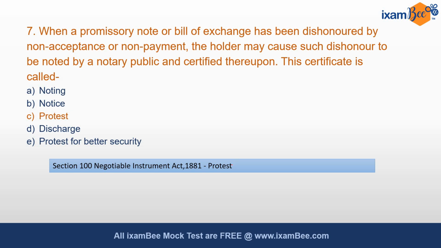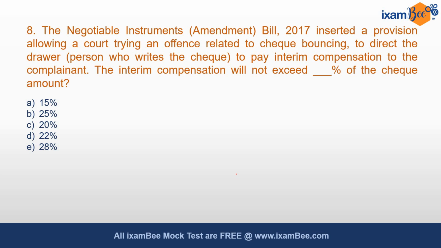So such dishonor being noted by the notary public and a certificate being issued, that certificate is called protest.